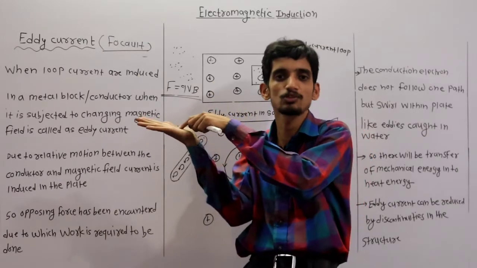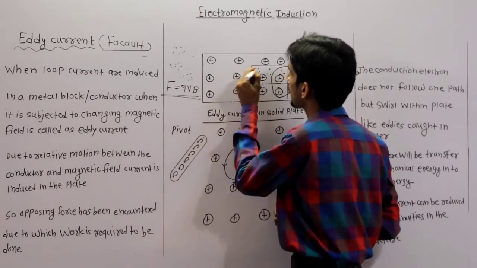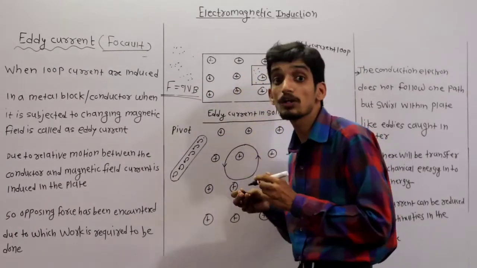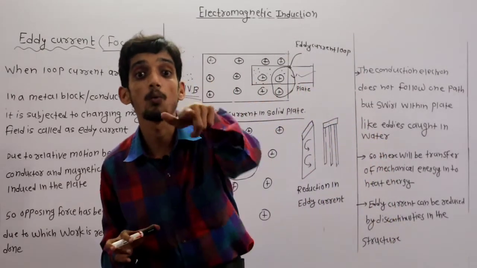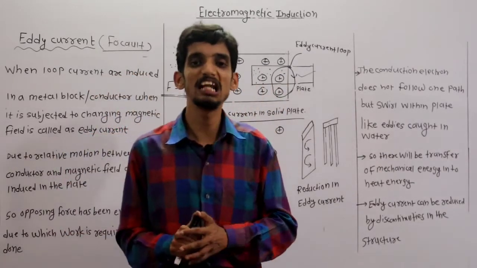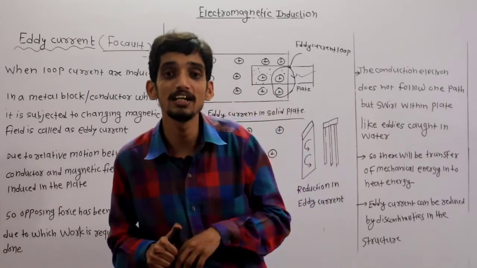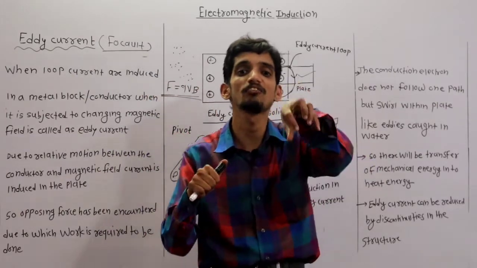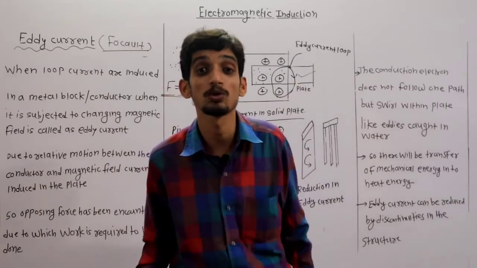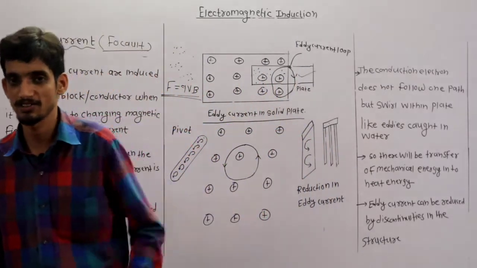So it looks like eddies caught in water. And these electrons which swirl within the plate, looking like eddies caught in water, give rise to a current called eddy current or Foucault current.